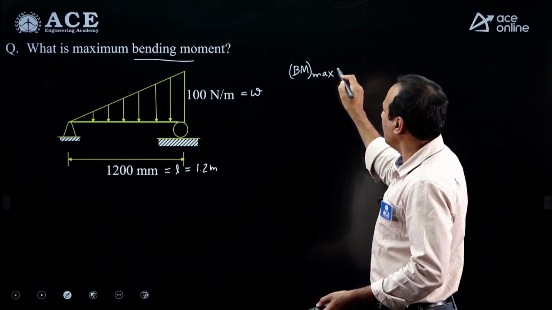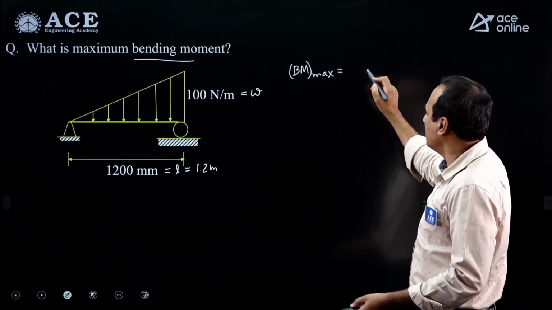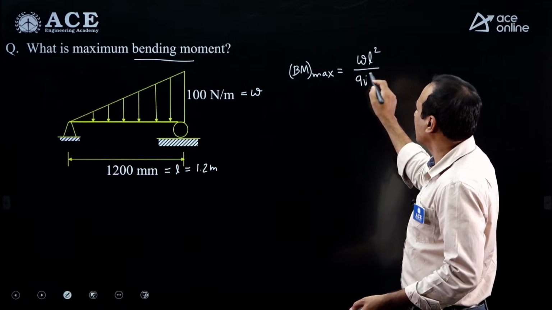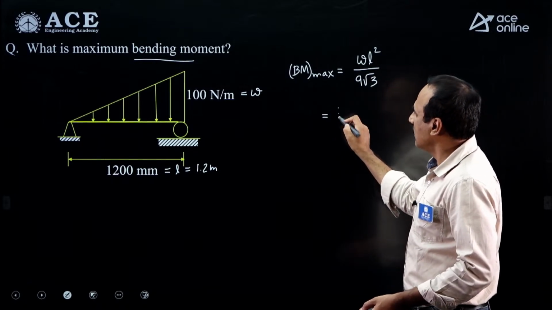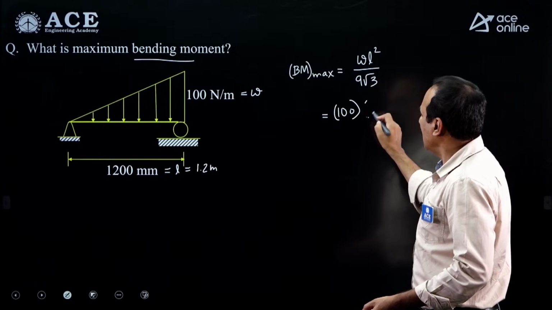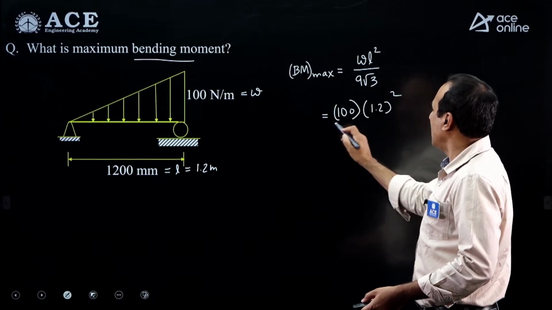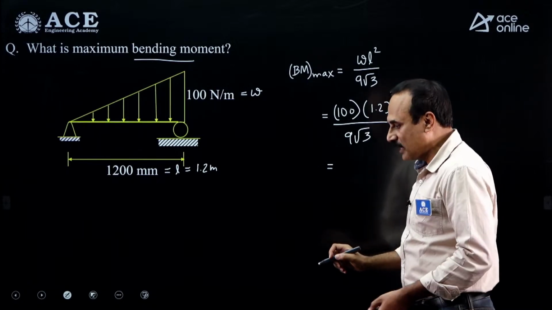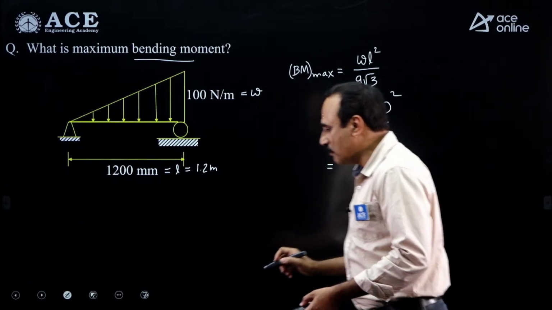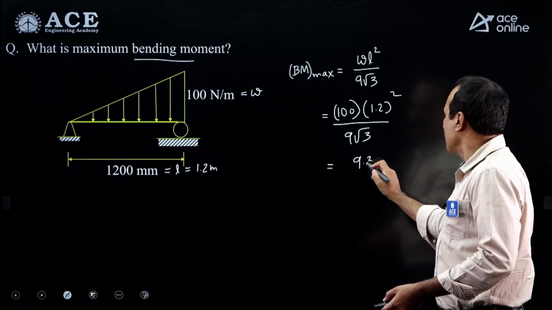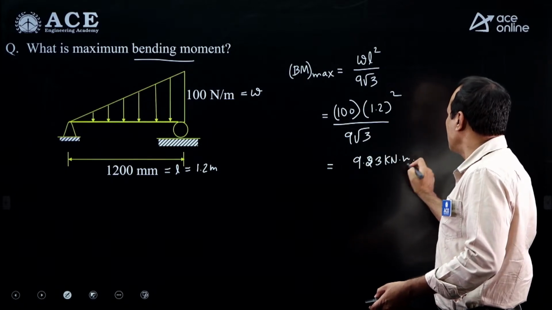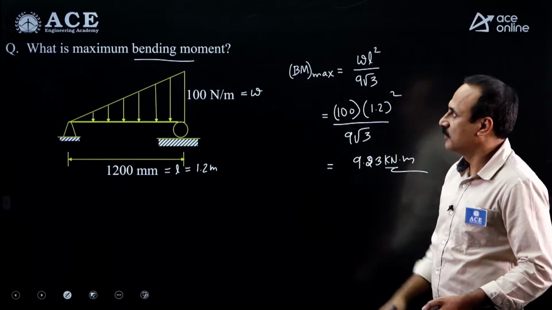If you want to derive it, it takes more than 3 minutes, but if you remember, it is WL square by 9 root 3. W is 100, L is 1.2, whole square by 9 root 3. It is very simple. It is 9.23 kilonewton meter. Simple, straightforward, 2 marks question.